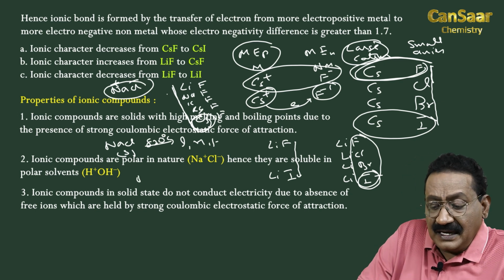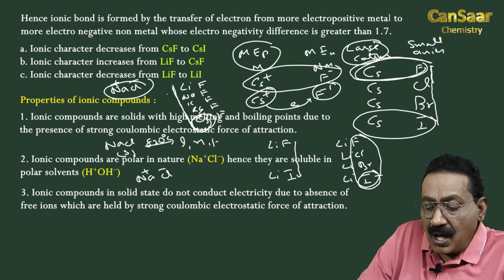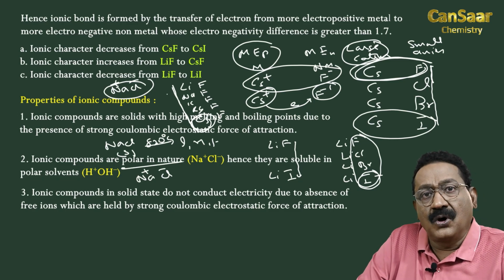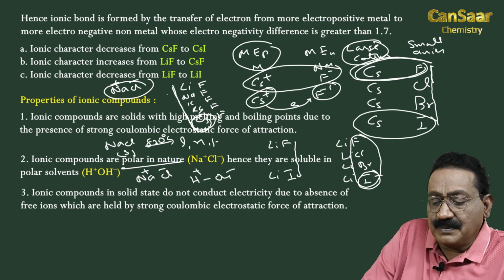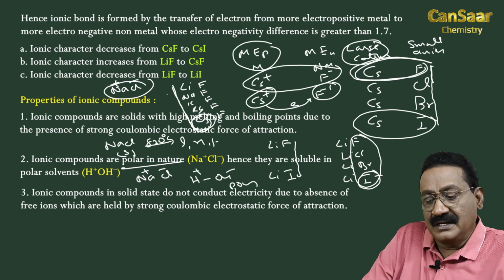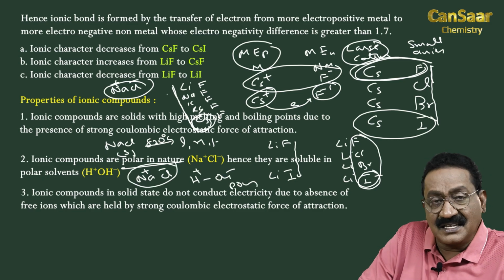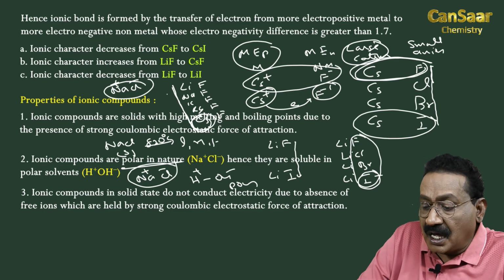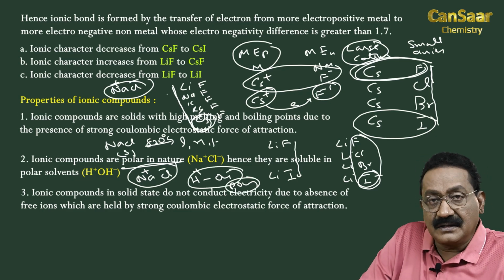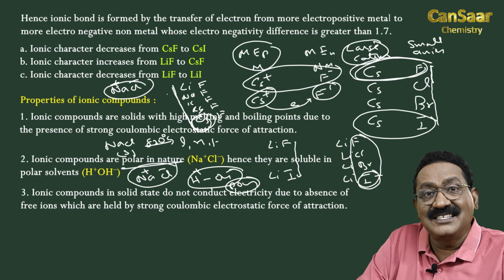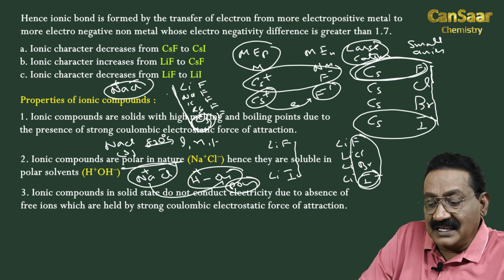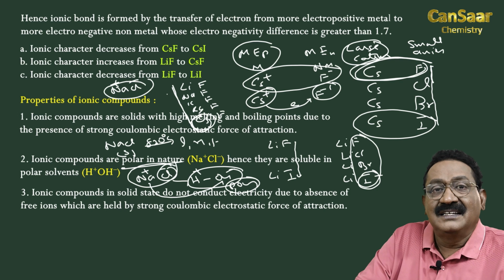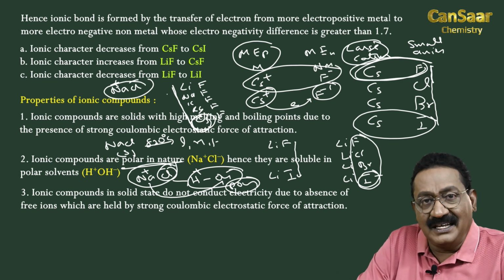Then NaCl, ionic compound, positive pole, negative pole, polar in nature. Ionic compounds are polar in nature, hence water, H plus OH minus, polar in nature. Hence polar substances, that is ionic compounds, are soluble in polar water. That is based on like dissolves like. Na plus is attracted by OH minus, Cl minus is attracted by H plus, resulting in solubility.